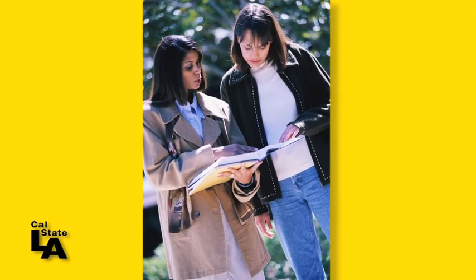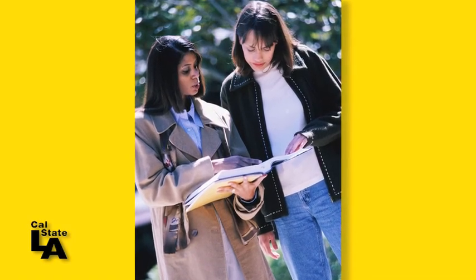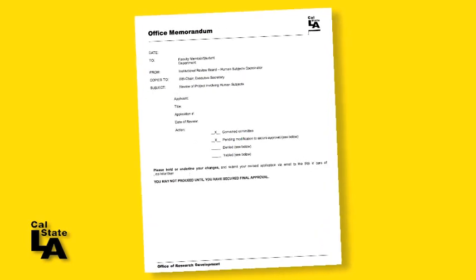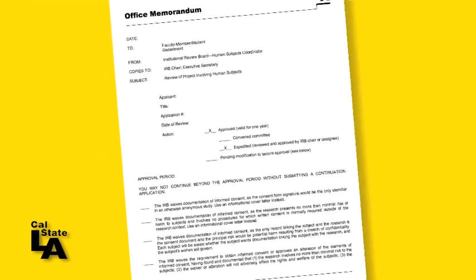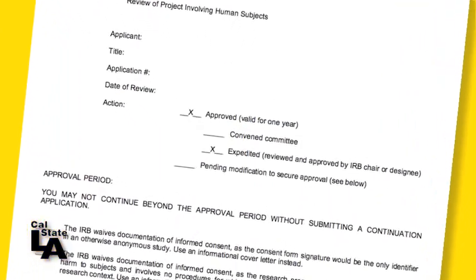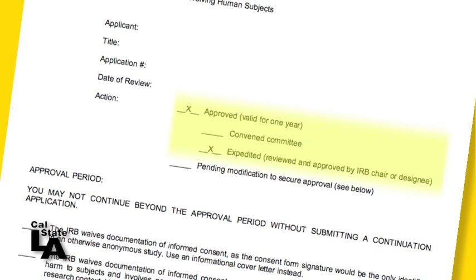The IRB coordinator will do a brief administrative review of your application in order to confirm that your research requires full review, and then forward your application to the entire committee. After the meeting, you will be contacted by the IRB coordinator for further information, clarification, or revisions as outlined in the review memo. When the IRB finds the application acceptable, you will receive a final approval memo from the IRB coordinator. For research reviewed by the expedited or full review process, approval is for no more than 1 year at a time.